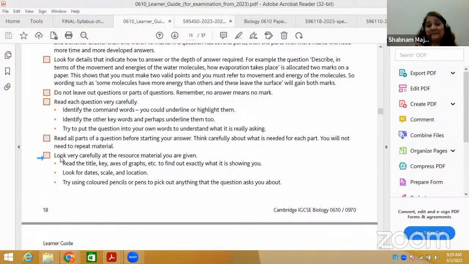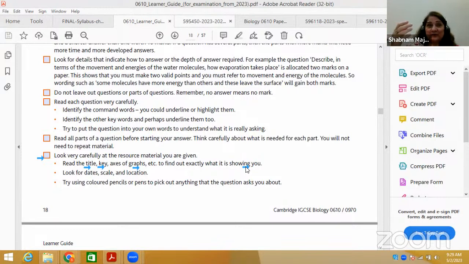Next point, he's saying, look very carefully at the resource material you are given. Read the title, key, and axis of the graphs to find out exactly what it is showing you. You get different types of questions. You can get questions which are purely based on direct relevant facts, so it's easy to answer those questions.